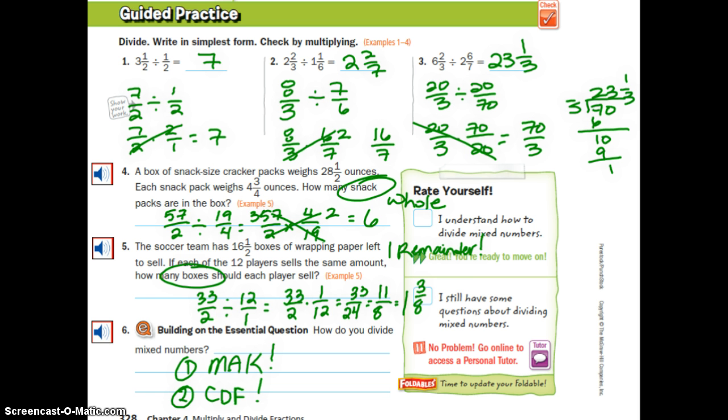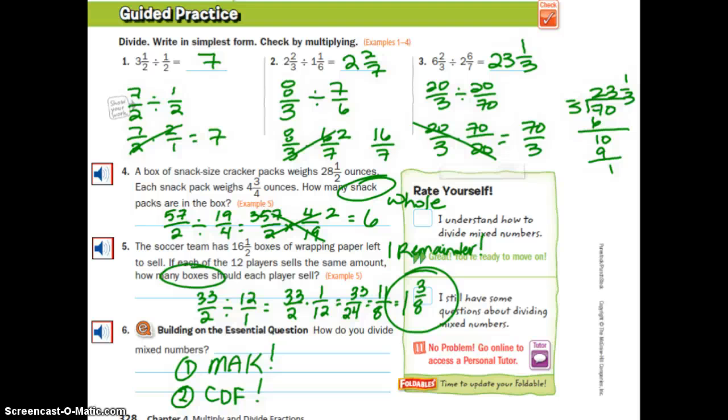So again, I should get 1 and something. So when I get the work, I find out that they sold mathematically 1 3/8 boxes each. Now, of course, they didn't sell 3/8 of a box. This is an average. Averages will always result in fractional numbers if the numbers don't work out perfectly.